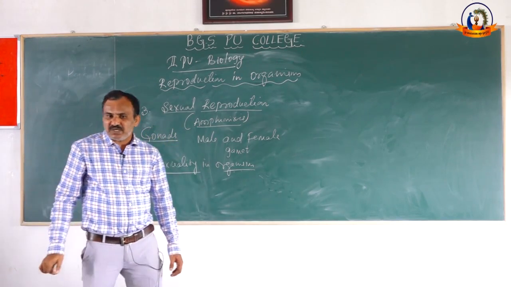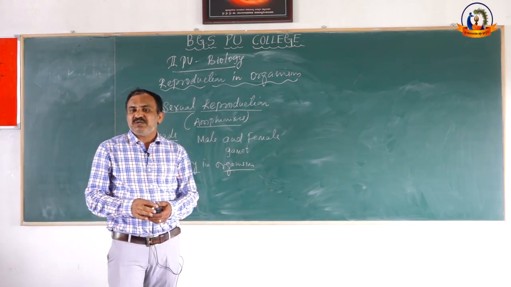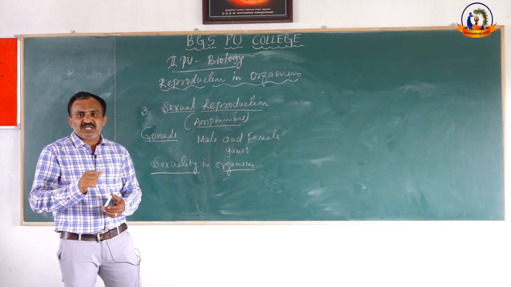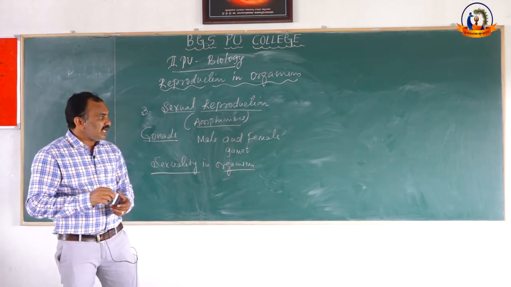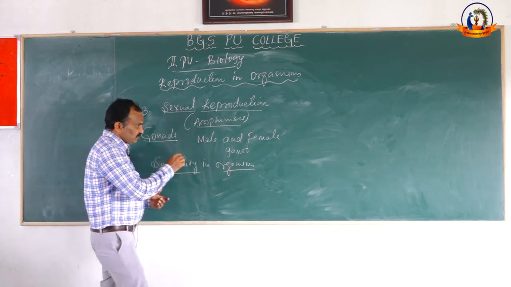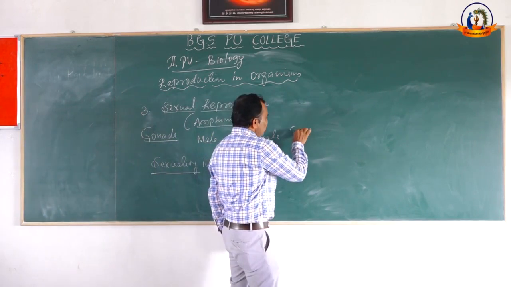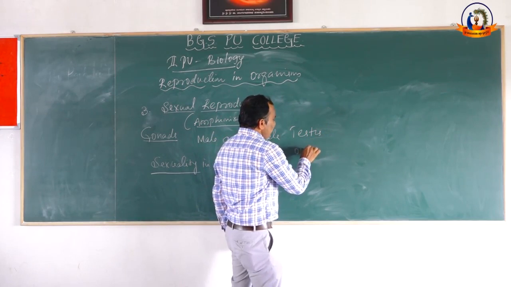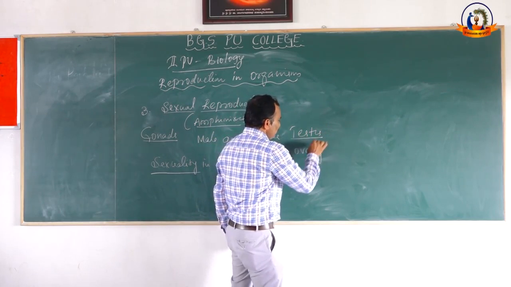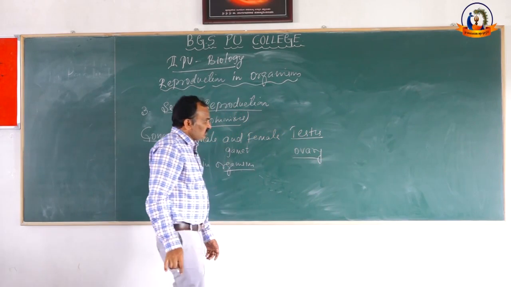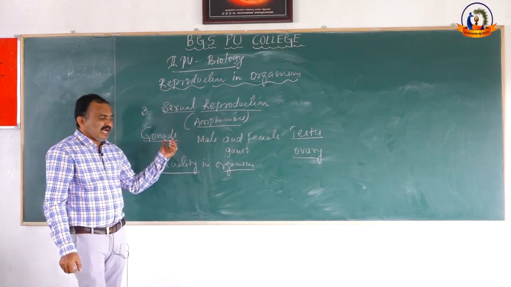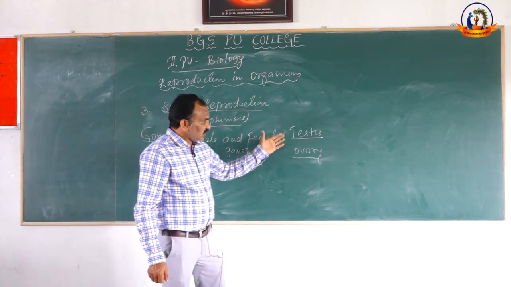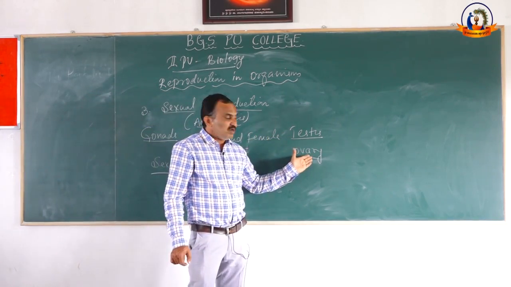Which are the gonads? The male gonad is called testis and the female gonad is called ovary, right? The male gonad is called testis and the female gonad is called ovary.